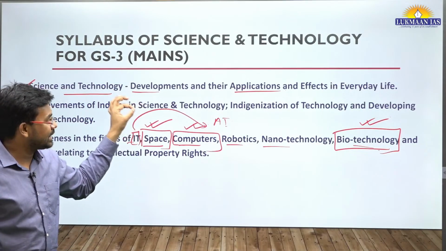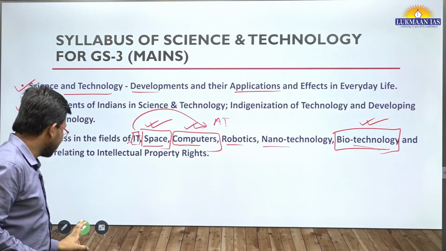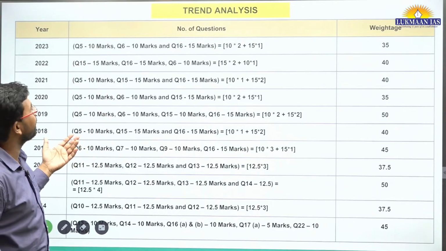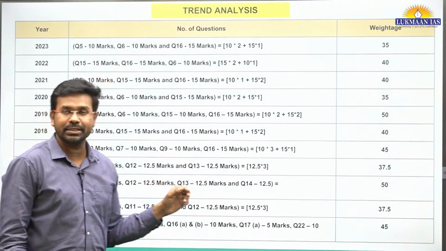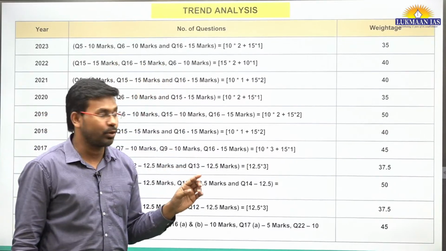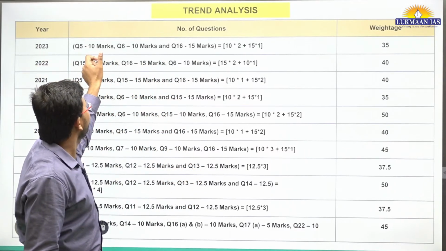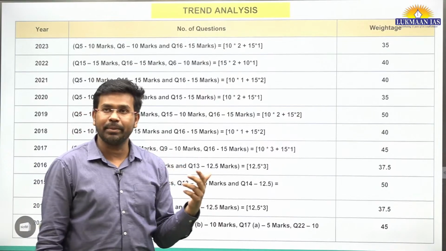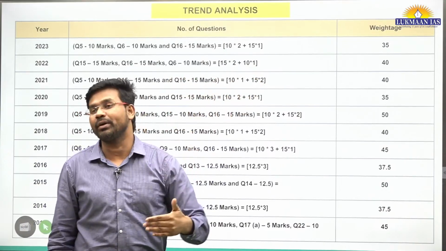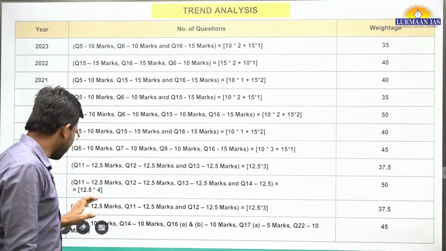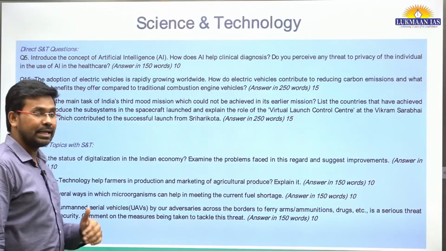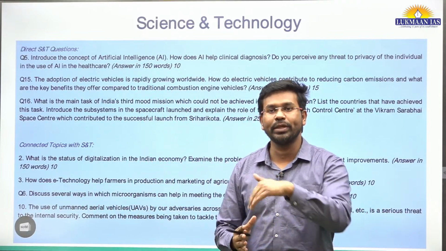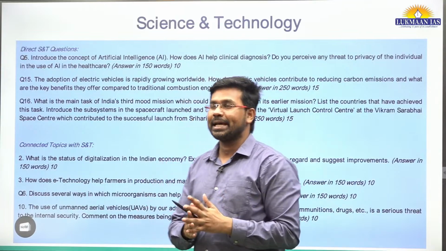So each line of the syllabus is important. You need to memorize the syllabus. Having looked into the syllabus, let us see how many questions they have asked. Basically this year they have asked 3 direct questions from the science and technology section. In 2023, there were 2 questions of 10 marks and 1 question of 15 marks. There were also 4 related topics from science and technology that are connected with other areas. For example, science and technology with economy, and science and technology with environment and ecology. There are topics like that as well.